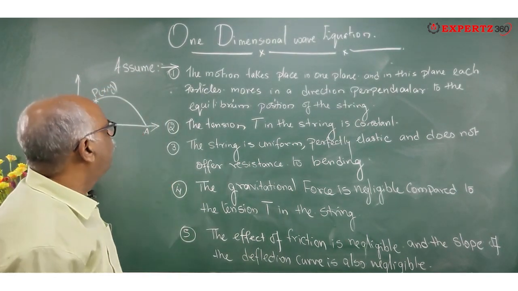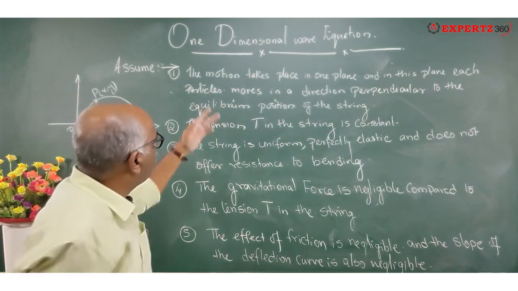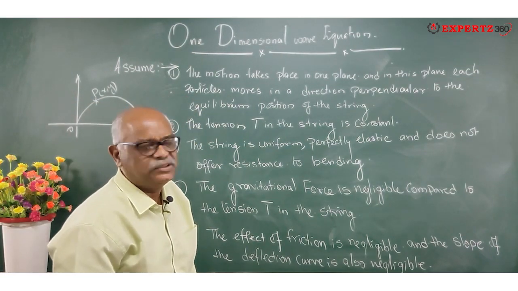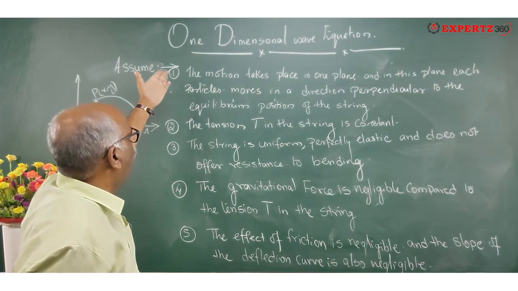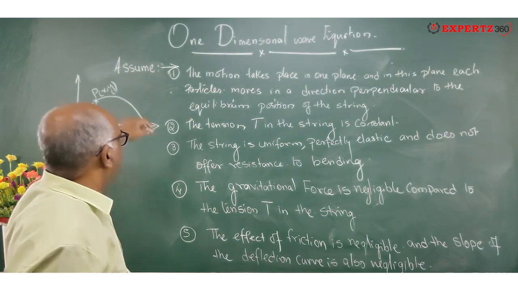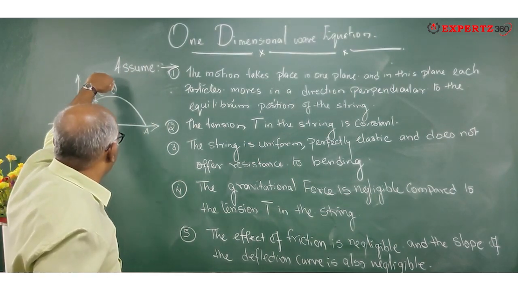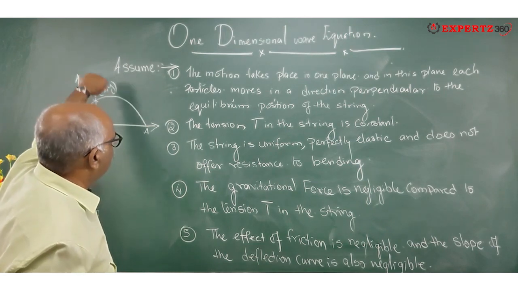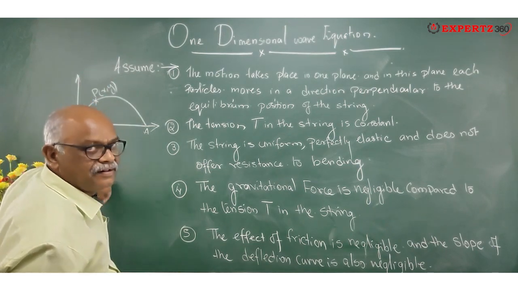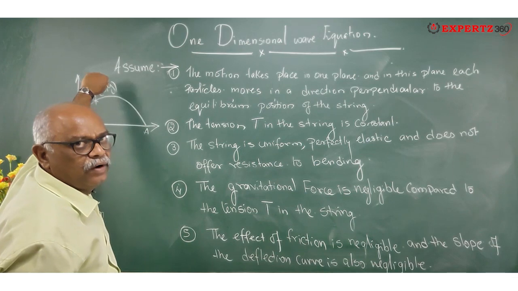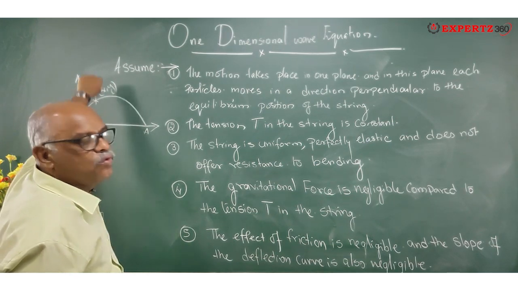Now, when I go for the derivation, I'll have some assumptions. When I pull this up, it is going to vibrate, or oscillate, up and down.